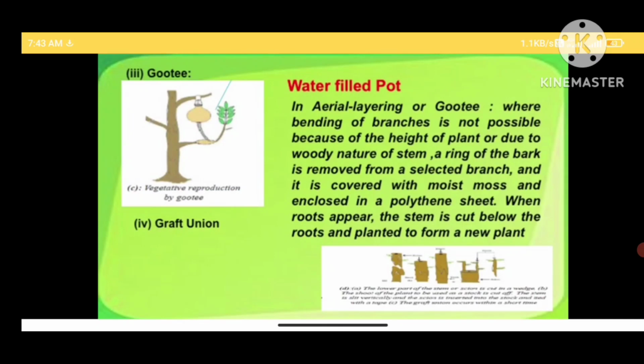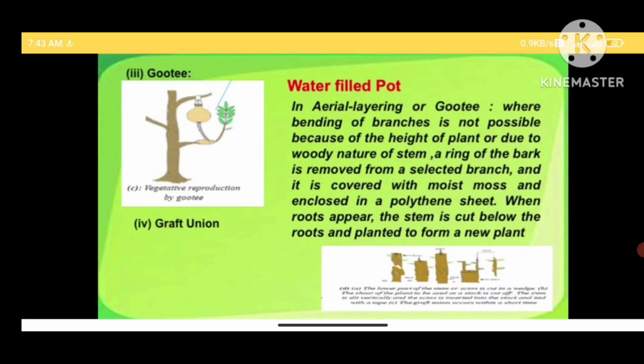Lastly, graft union. Here friends, we take a desired plant that we want to grow as the scion. There the scion's lower portions are removed, and we take a stalk which is sturdy, strong, and its apical portions are removed. The wedge shaped sections of the stalk and the scion are joined, covered with polythene, and in no time new plantlets sprout and we get new plants of the variety we desire.